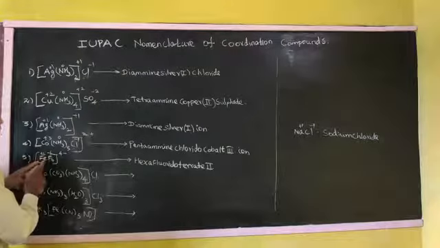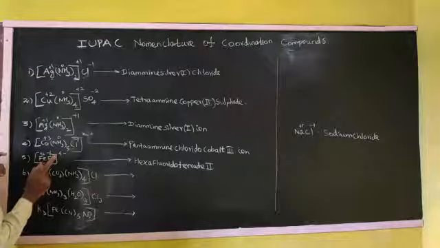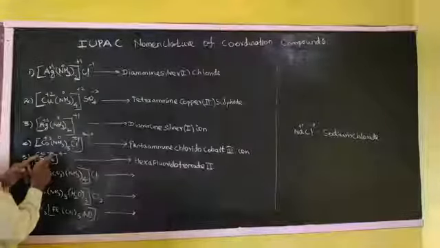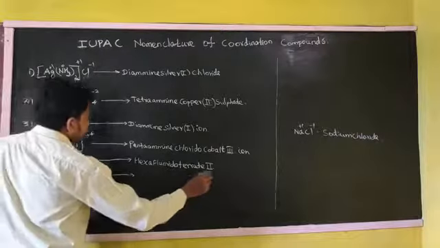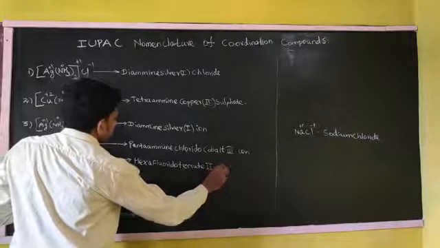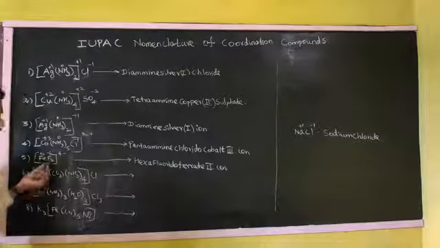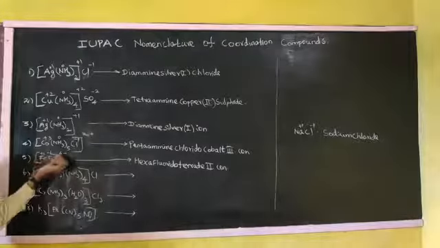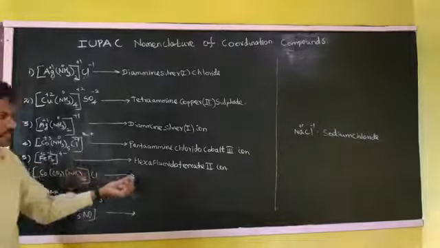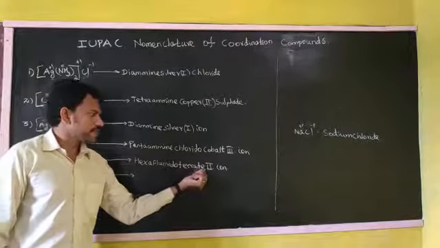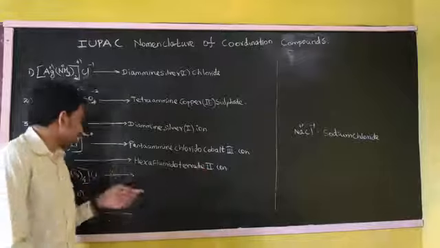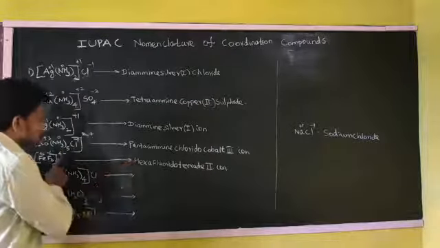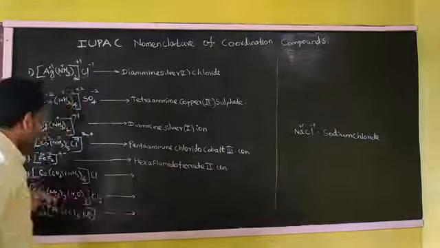Ferrate 2, right? The state is ion, right? Because the total coordination sphere charge is minus 4. That's why ferrate, ending with the ate. The state is a negative ionization state, so ion we can write it.